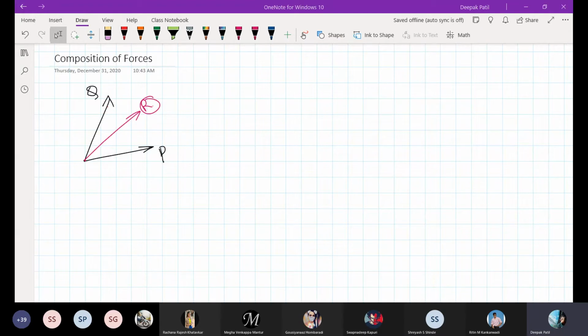Yes, go ahead. Any other doubts? As somebody asked me, those P and Q can be perpendicular forces also. No issue with that. And there may not be only two forces. There might be more forces also, more than two, like three, four, or something.